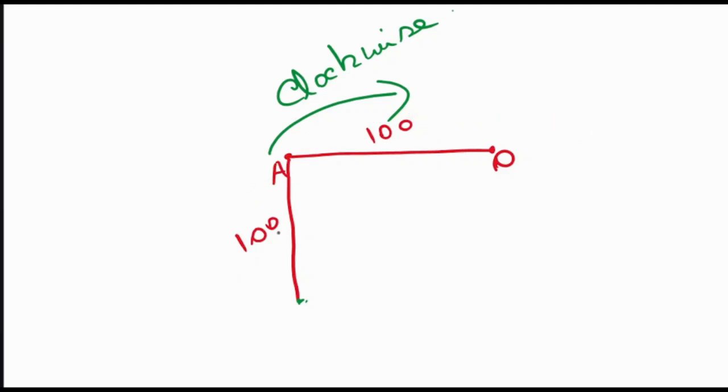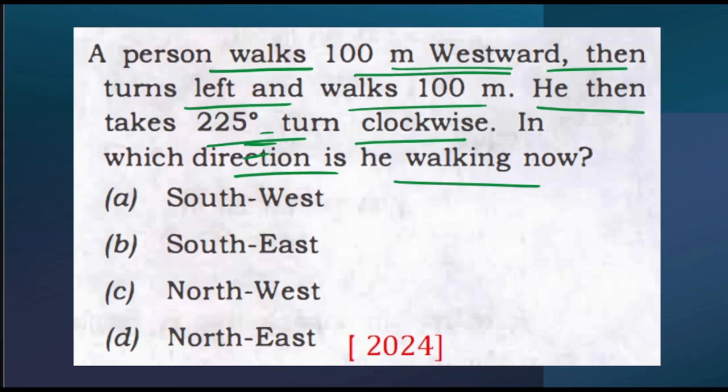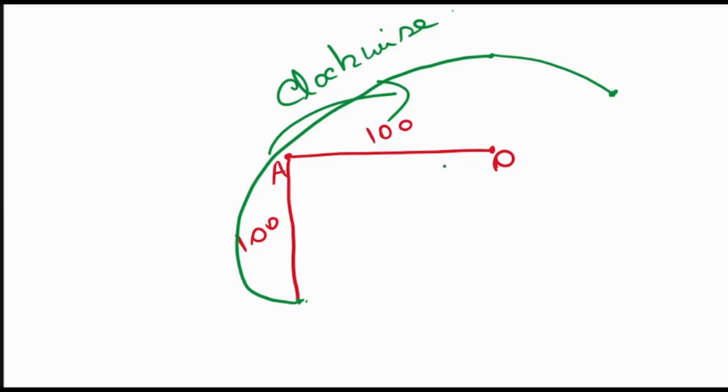Initially this person was over here. Finally this person is over here. Now he is going to 225 degrees, which means towards this direction. This is 180 degrees, and again 45 degrees, that means this direction. So what is the question saying? In which direction is he walking now? He is at this position now, so he is walking towards the northeast direction.